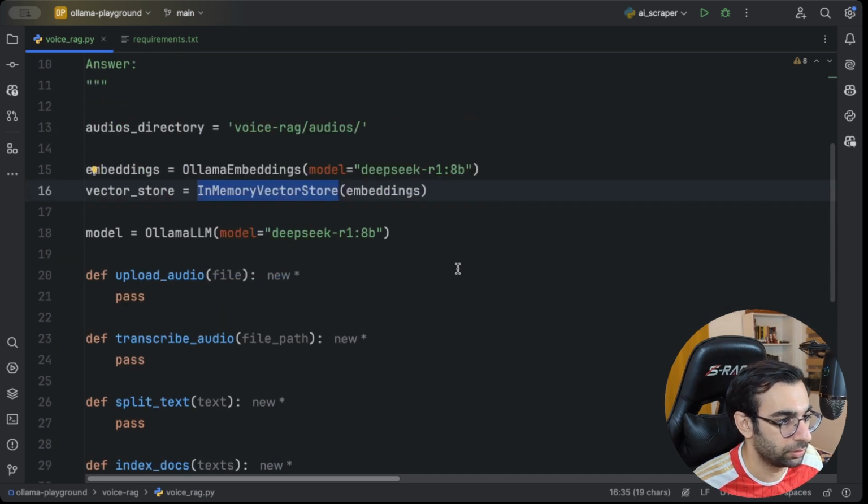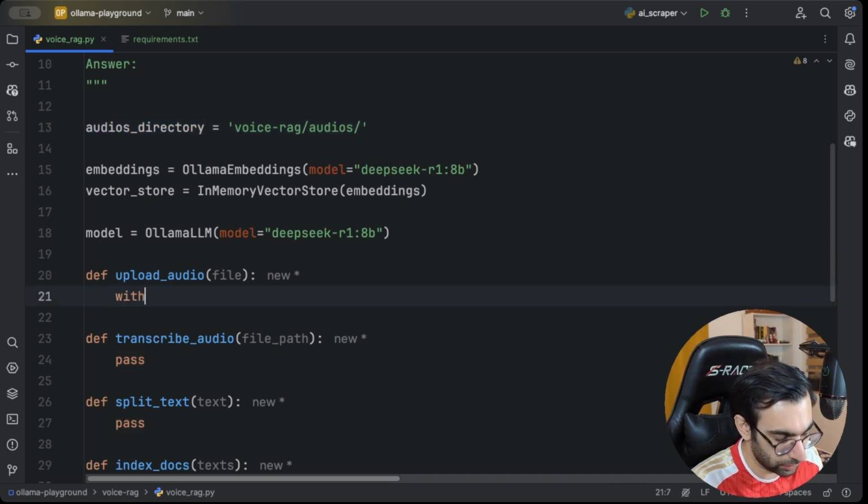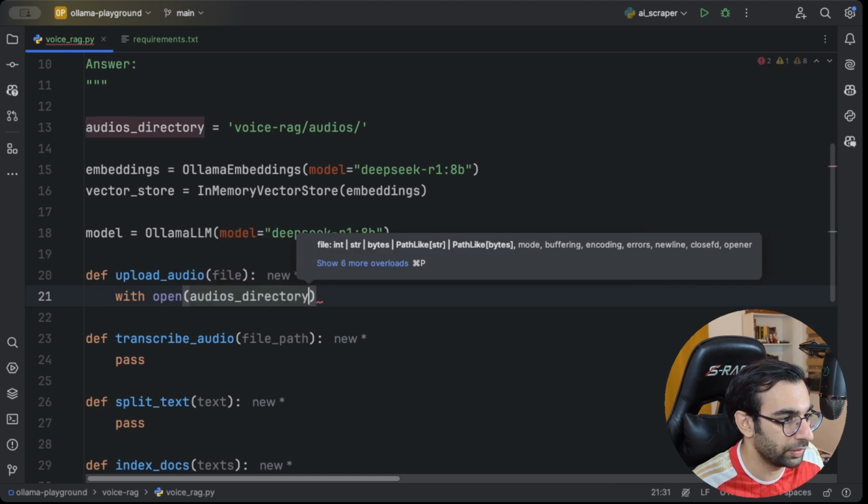Upload audio is very simple. You have a file and you want to store it in a local directory, which we have here. So it's just pure Python working with files. I'm gonna do with open. Then I have my audios directory.